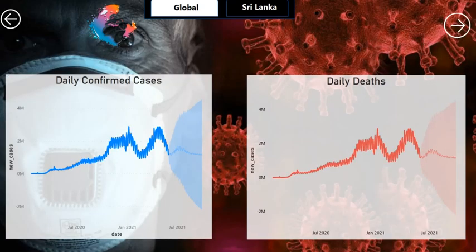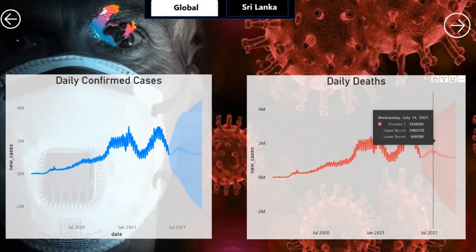Next, these two graphs represent the forecast of cases and deaths. Go to the graph and move the cursor. You can see cases or deaths, and here you can see forecast data with upper bound and lower bound. In these days, deaths can move within that range.